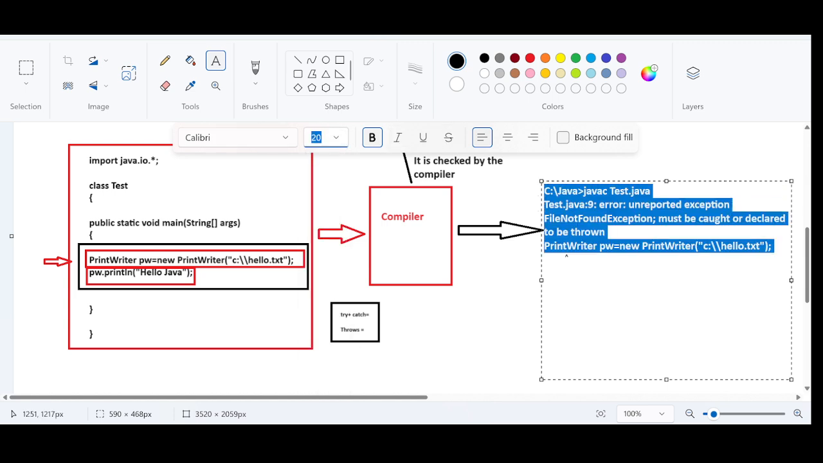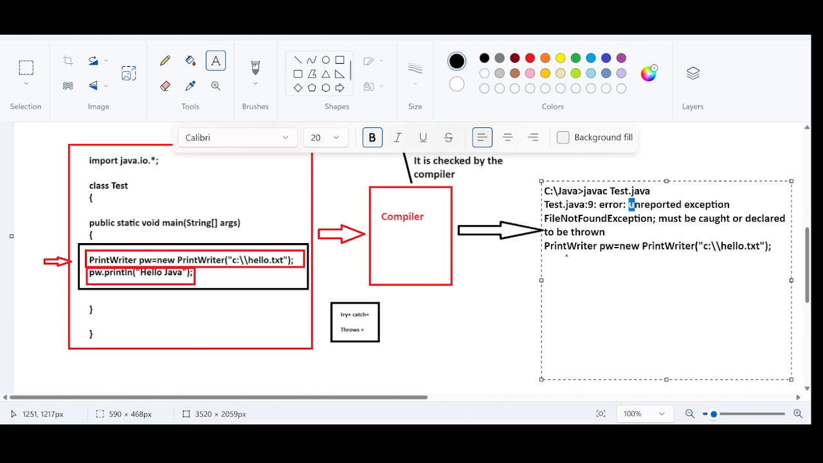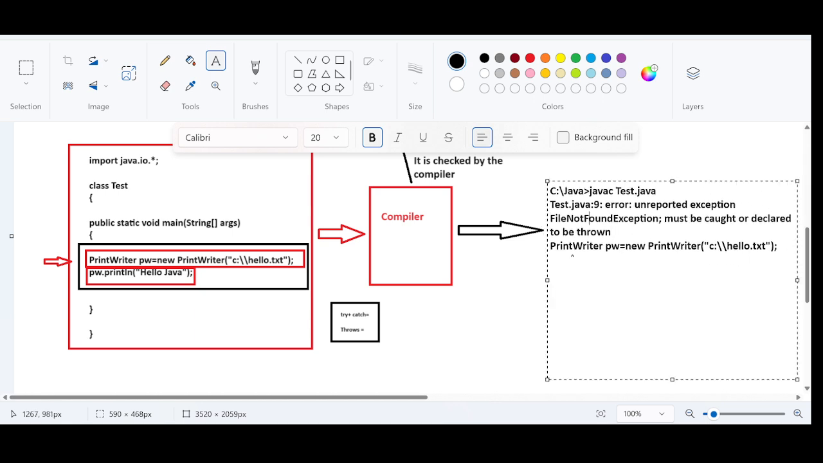But where is the handling code? We haven't declared any handling code. See, unreported exception. It's not an exception itself, it is just reporting an exception. Unreported exception, FileNotFoundException. In the runtime, there are high chances that this hello.txt file may not be available in the system in the specified location. It must be caught or declared to be thrown. It is asking us to include handling code. As simple as that. If you show the handling code, I am okay to run. In this case, this unreported exception is what we are talking about. This is the checked exception.